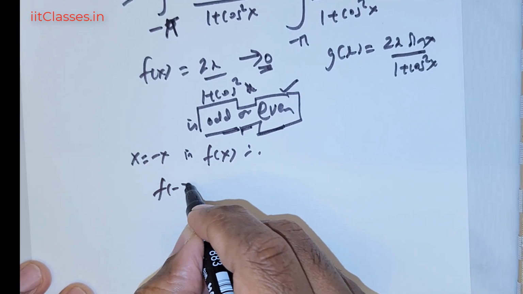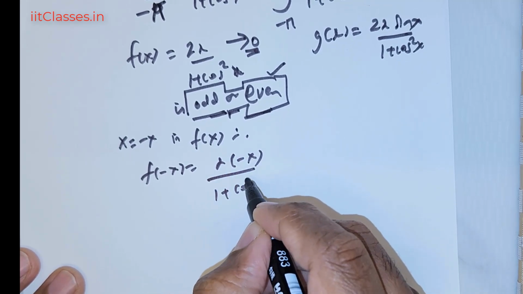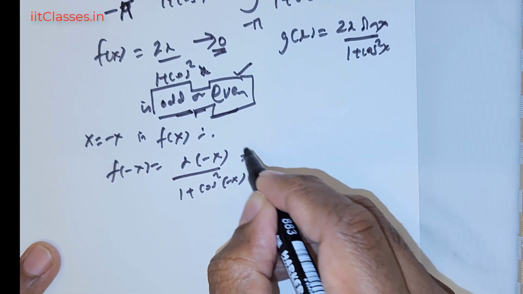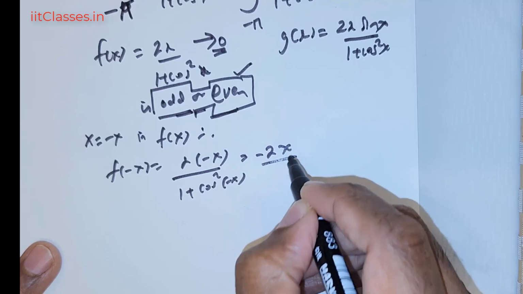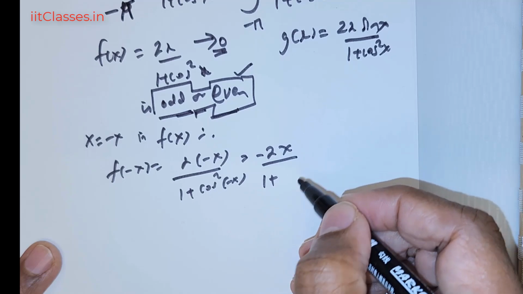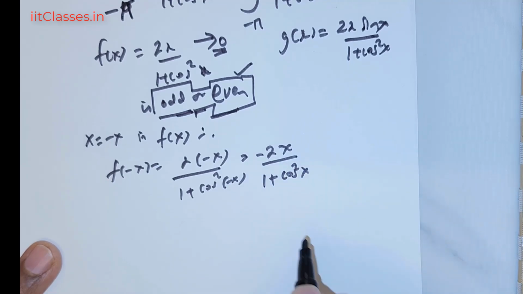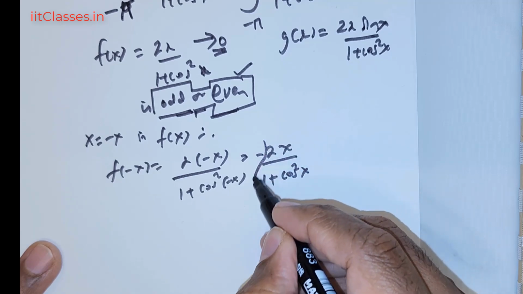So therefore f of negative x is equal to 2 times negative x divided by 1 + cos squared of negative x. This is rewritten as negative 2 times x. Now cos is already an even function, so cos squared of negative x will return us the cos squared function back. But what is this?